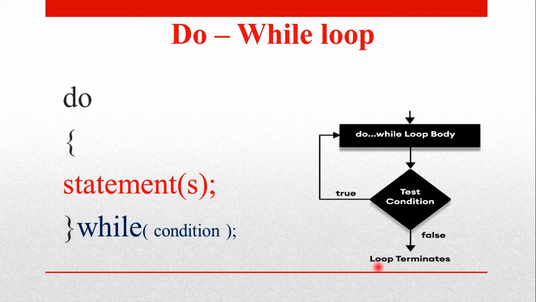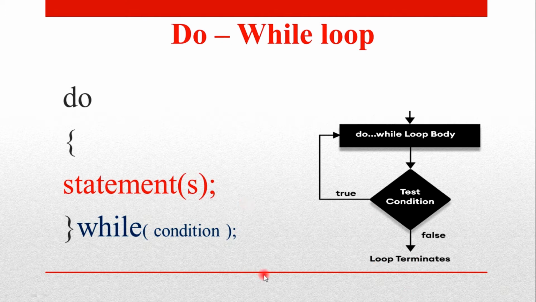While loop will be executed only if the condition is true. And do while loop will be executed at least once, even if the condition is going to be false. That is the speciality of do while loop.